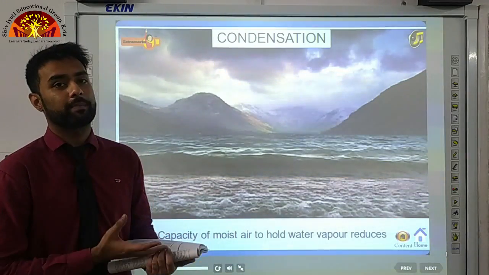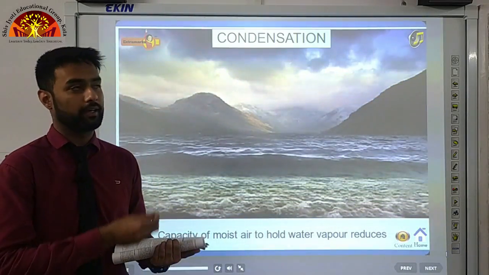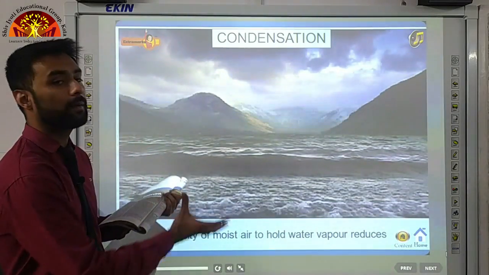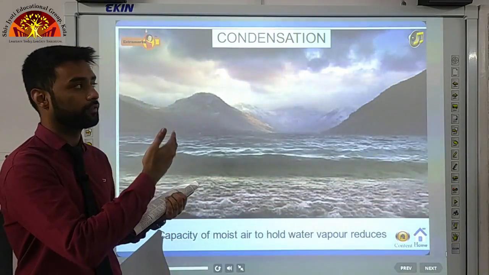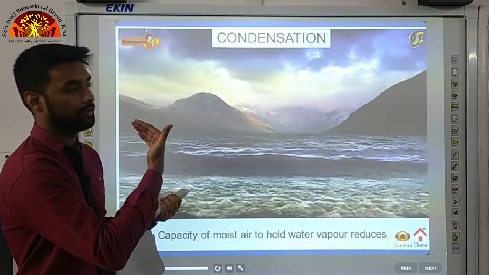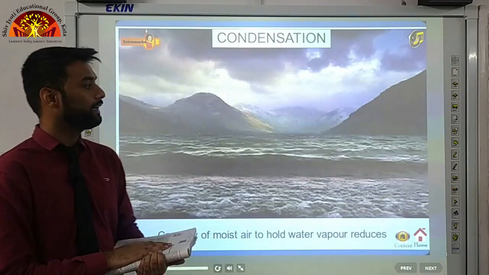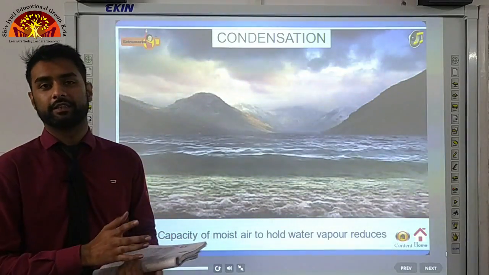Right? Earlier in the chapter, we have learned that hot air rises up and cold air comes down. So when the hot air carrying water moisture goes up in the sky and gets cooled down because of the decreasing temperature with height, right? When they cool down, condensation will take place.